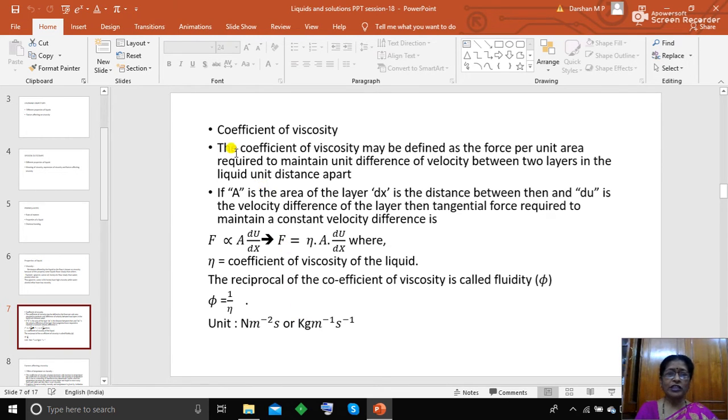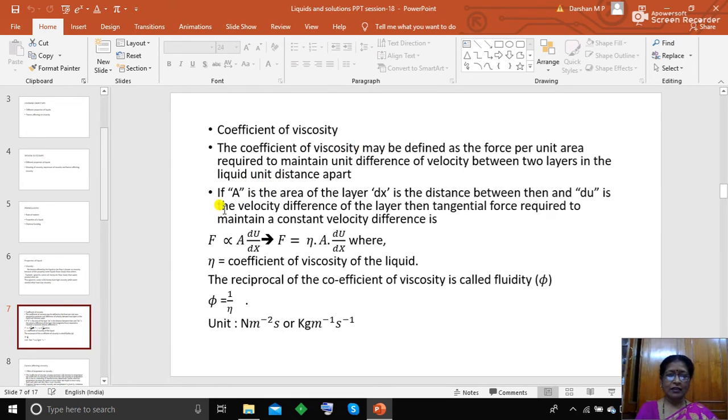The coefficient of viscosity may be defined as the force per unit area required to maintain unit difference of velocity between two layers in the liquid unit distance apart.